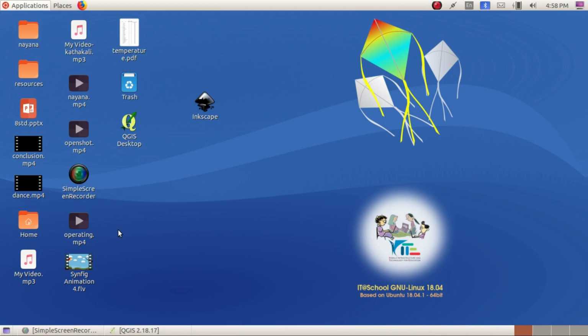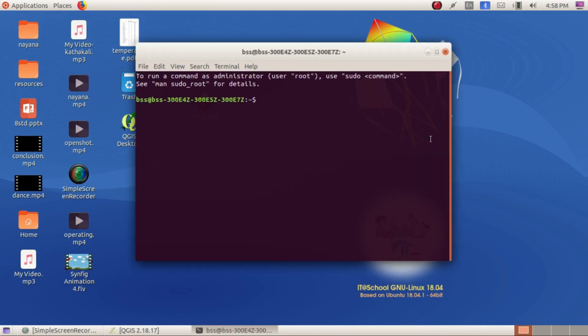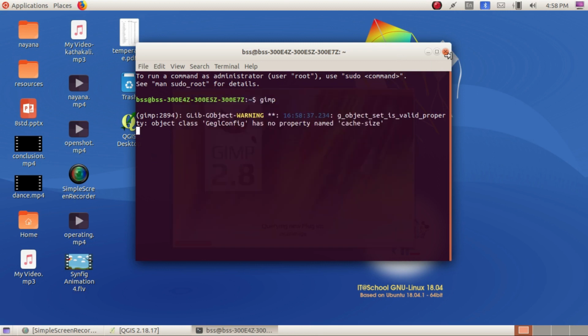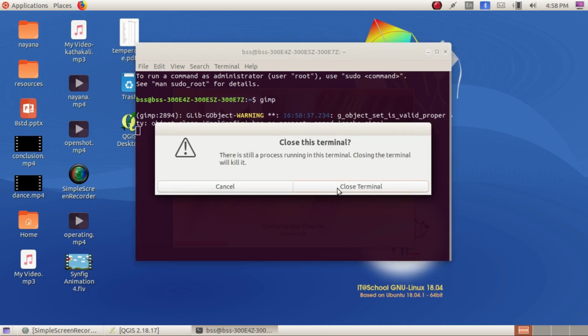You click on that and you will get a window like this, and here you can type which software you have to open. Here I am typing GIMP. So you can see the software is opened. Like this you can also select the applications which you need.